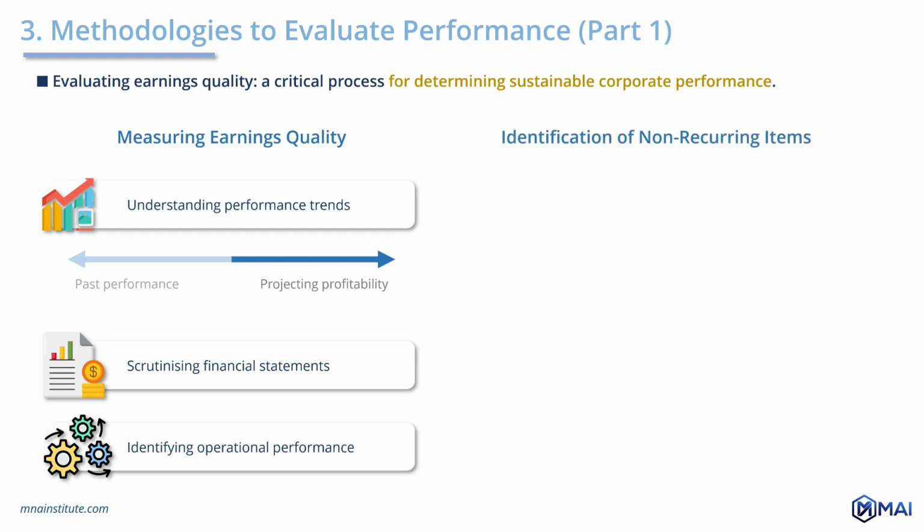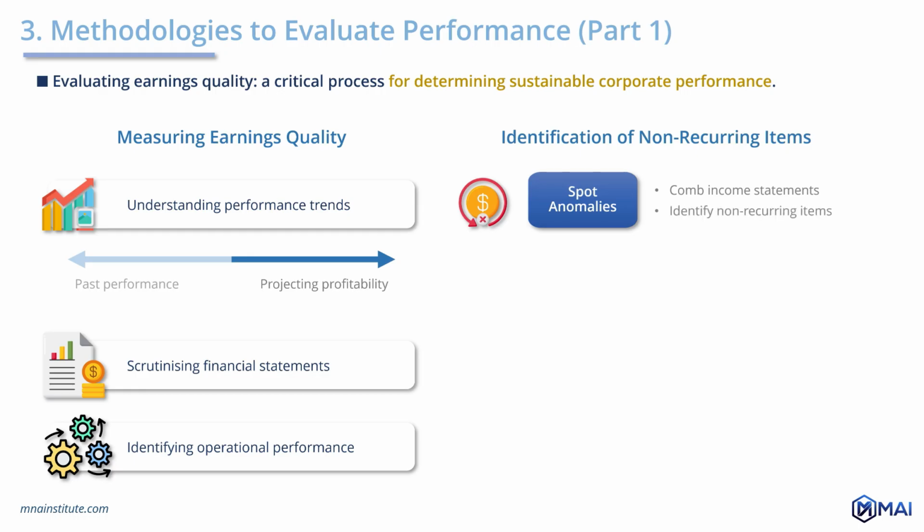Identification of non-recurring items. You should comb through income statements to spot anomalies. These could be exceptional gains from asset sales, costs from restructuring, or any irregular items that the business would not routinely encounter.